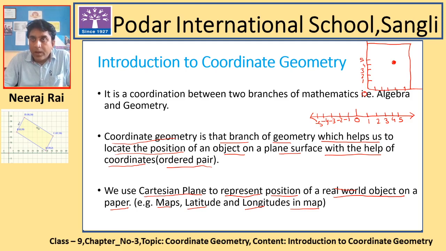Now if I want to tell the position of the point lying on the paper, it will be very easy. Now from this line, if you go, how far away is this line from the vertical line, if you can see.